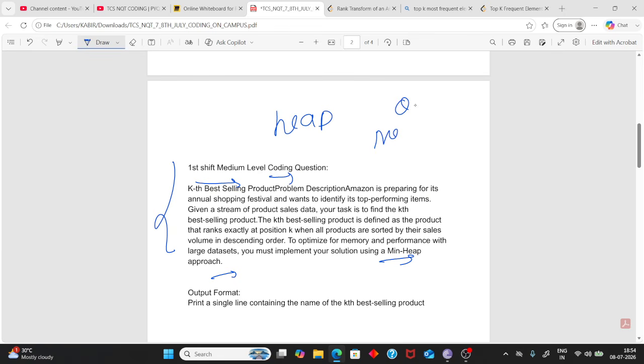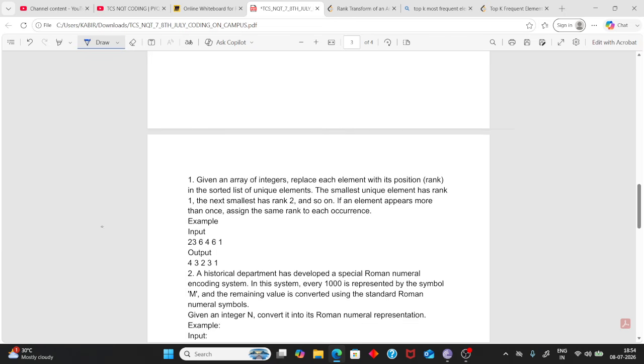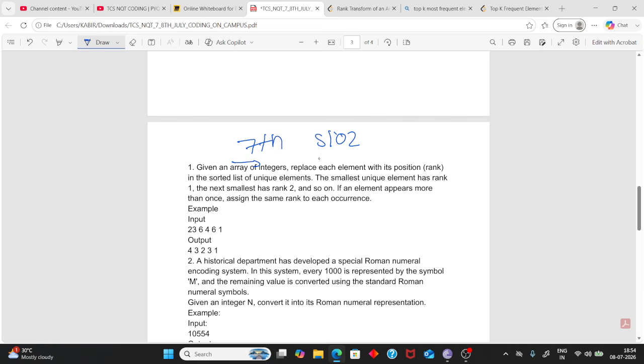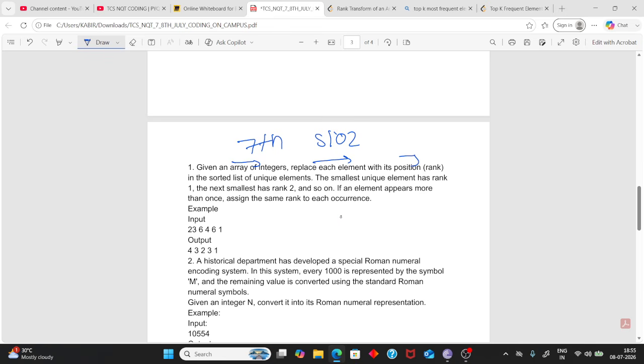So question two can be hard or easy, depending on the slot and your luck. This is the 7th July slot 2 question. The first question: given an array of integers, replace each element with its rank. I'm opening LeetCode, you can check the question. LeetCode 1331, Rank Transform of an Array. For this question's solution, you can use a map plus sorting. That is the solution.